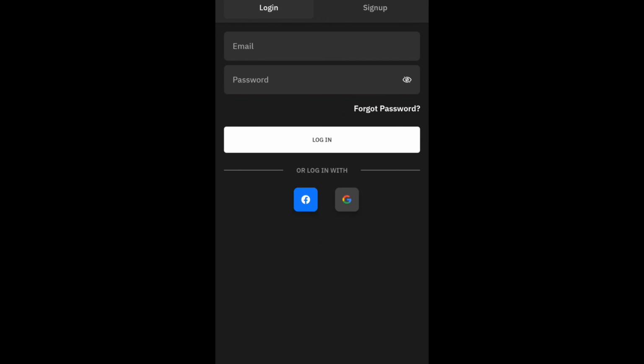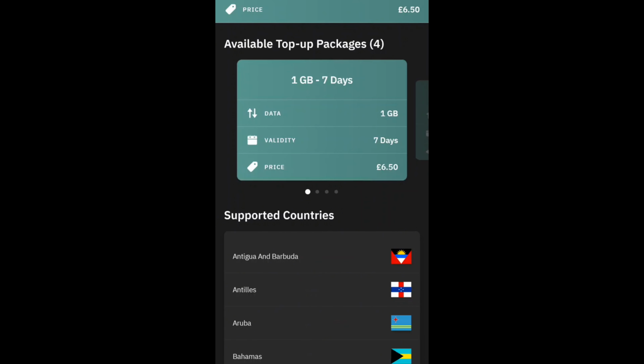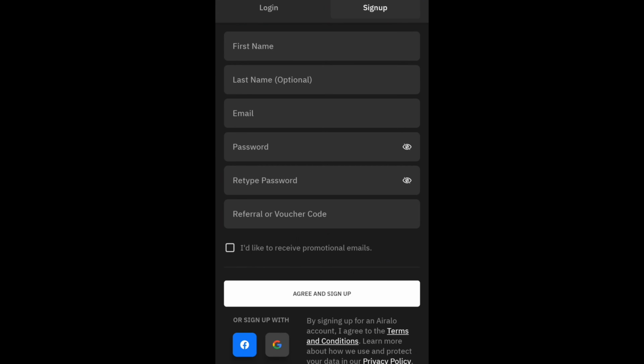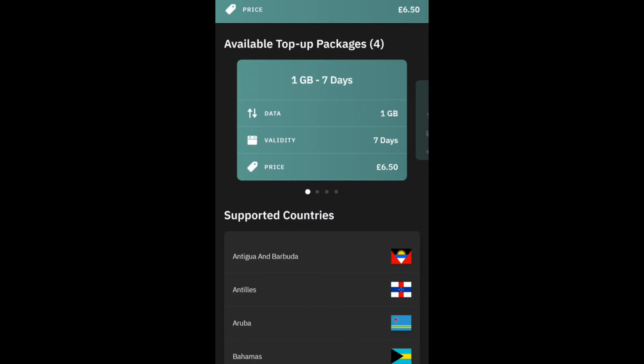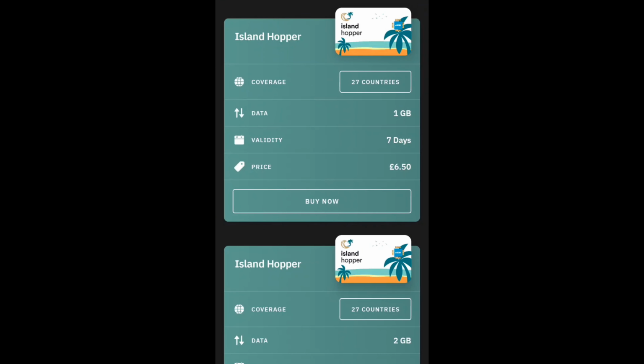Obviously you'll have to create an account. It's pretty easy to create an account, because you can use your Facebook profile if you have one, that'll be a click of a button. Google, same thing, and you will be able to sign up, because as you guys can see the sign up right here. Quick sign up. Instead of the whole information, you hit Facebook or Google, quick sign up, and you will be able to use Airalo.